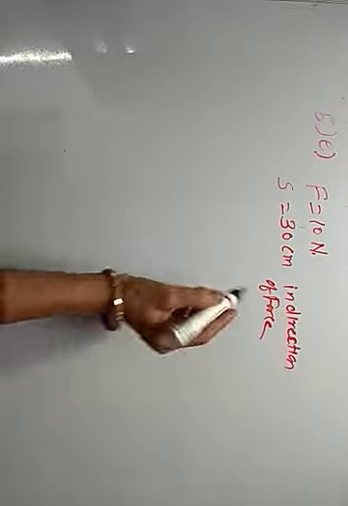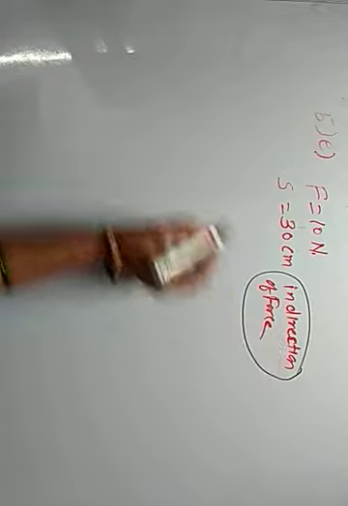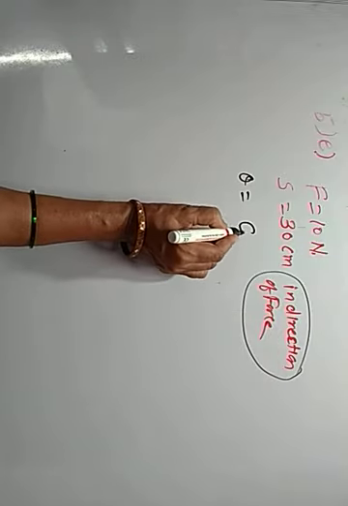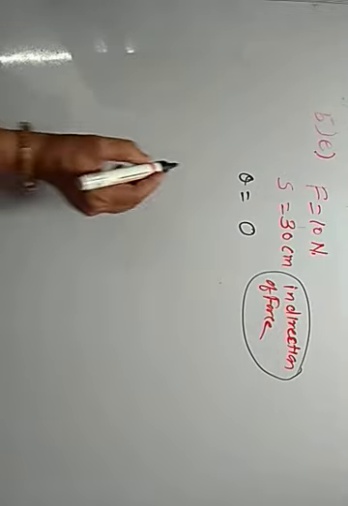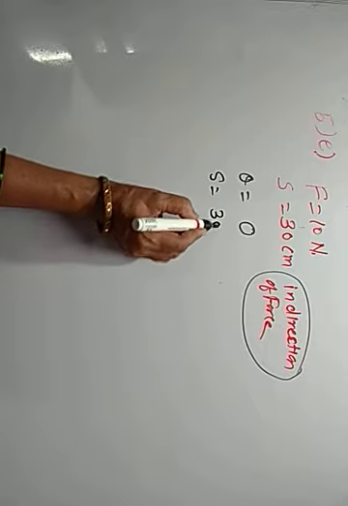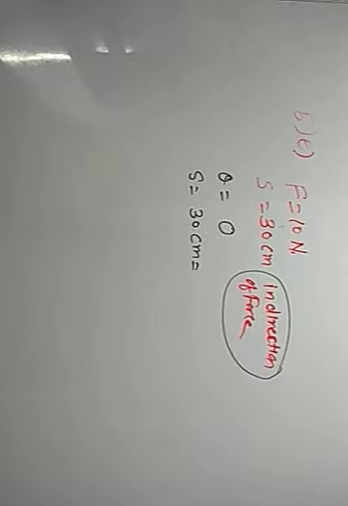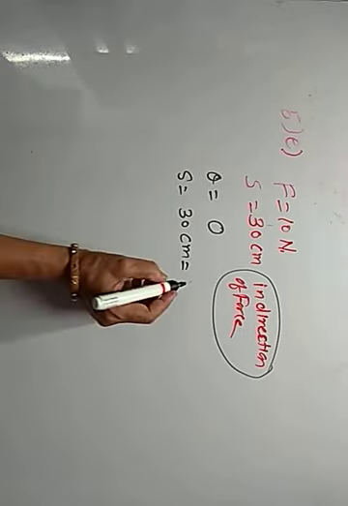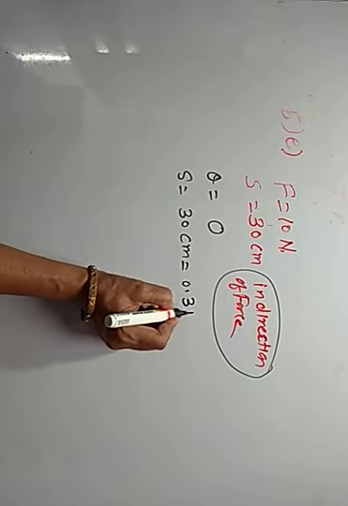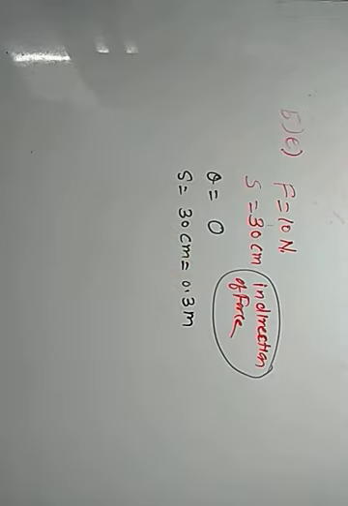So in the direction of force, this means theta is equal to 0 and S is equal to 30 centimeter, that is equal to 0.3 meter. As force is in newtons, we must have displacement in meters.